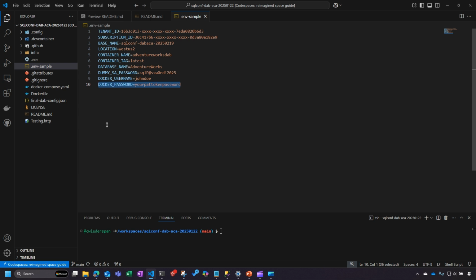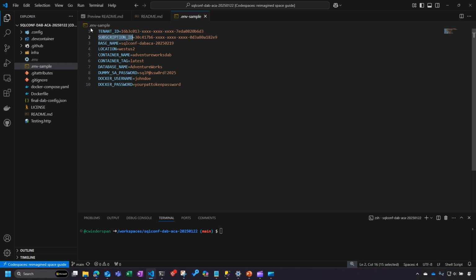So I need a security token for that. Everything else is just made up, including this dummy SA password. We'll talk about where that gets used. My tenant ID and subscription ID are just GUIDs. They're not really secrets, so nothing to hide there.